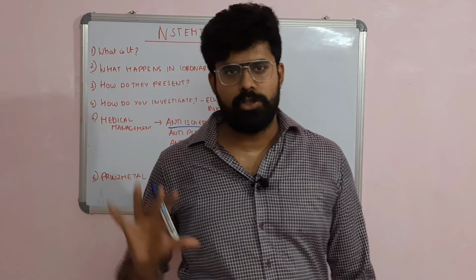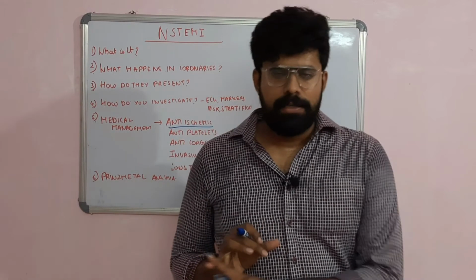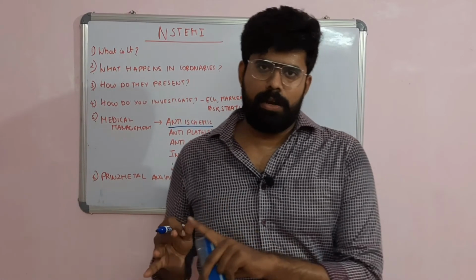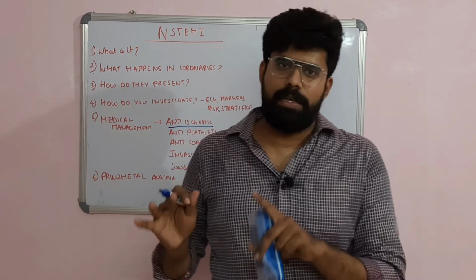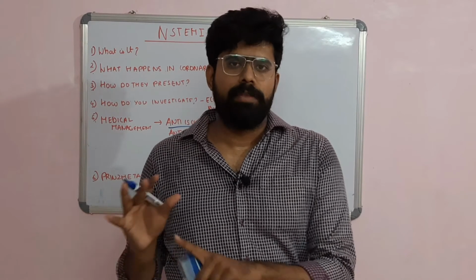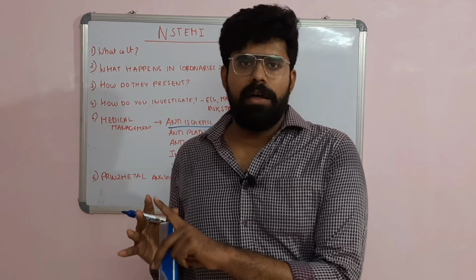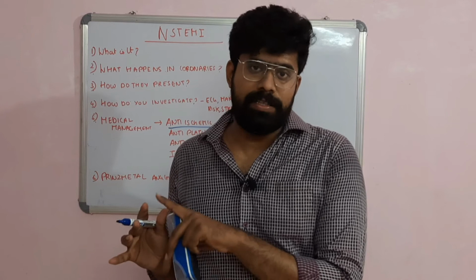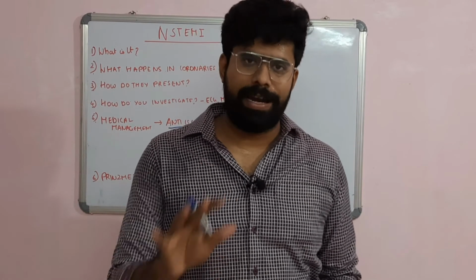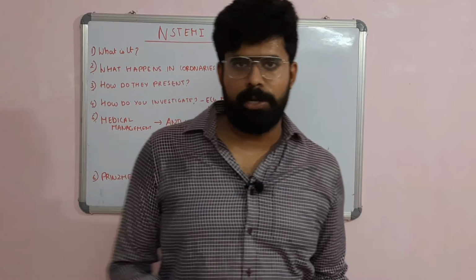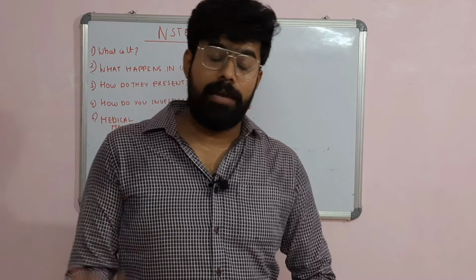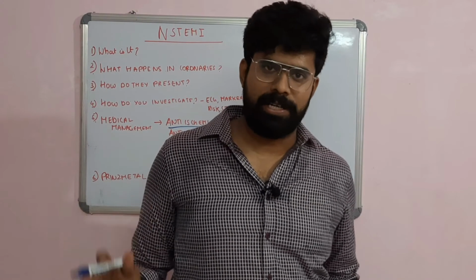Along with that, 5 drugs should be prescribed: an aspirin, clopidogrel or some P2Y12 antagonist, then atorvastatin. The patient should be started on an ACE inhibitor and a beta blocker. ACE inhibitor, beta blocker, 2 antiplatelets, aspirin with a second antiplatelet, and statins. This should be given for at least 1 year. The dual antiplatelet therapy should be given for at least 1 year in a normal patient post NSTEMI. It can be continued for 3 years in a high risk patient.